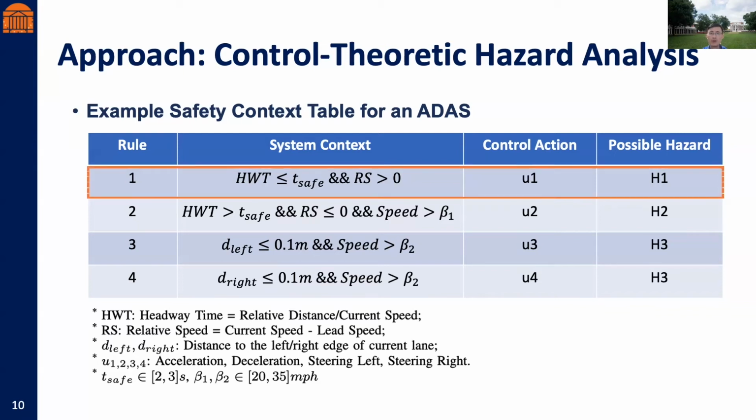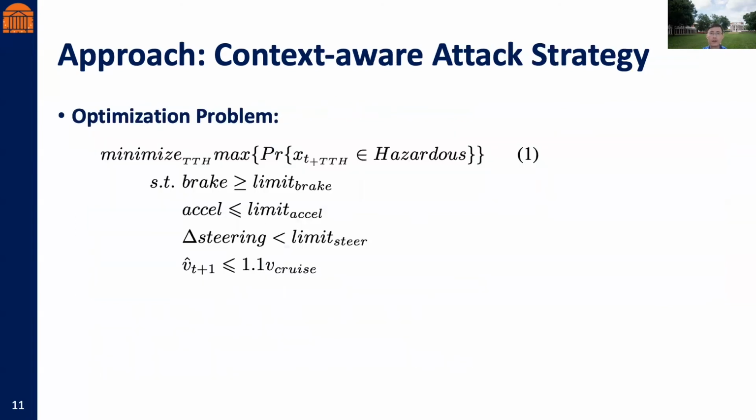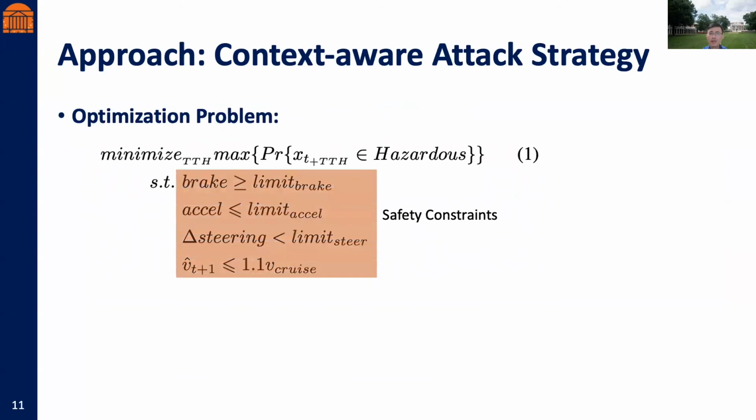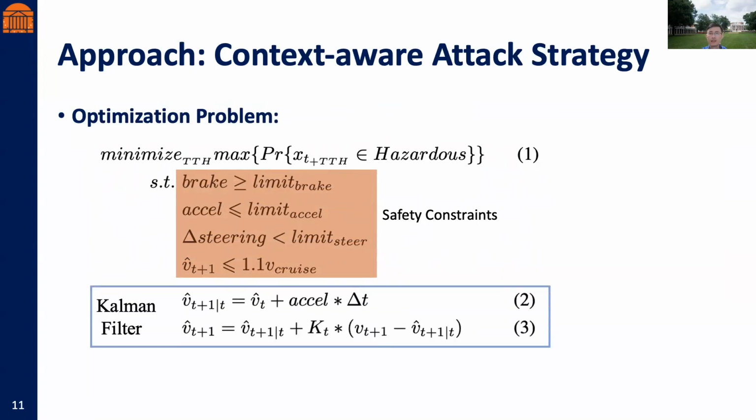For example, row 1 states that when the headway time is less than a safety limit and the AV speed is faster than the lead vehicle, an acceleration control action is unsafe as it will result in a forward collision with the lead vehicle. The attack goal is to maximize the chance of hazards while minimizing the time to hazard to evade detection. We formulate this as an optimization problem as shown in equation 1. The attack value must be within limits checked by the ADAS safety mechanism and not noticeable to a human driver. We estimate the speed at the next time step by assuming linear acceleration for a short period, which is further updated using a command feature.